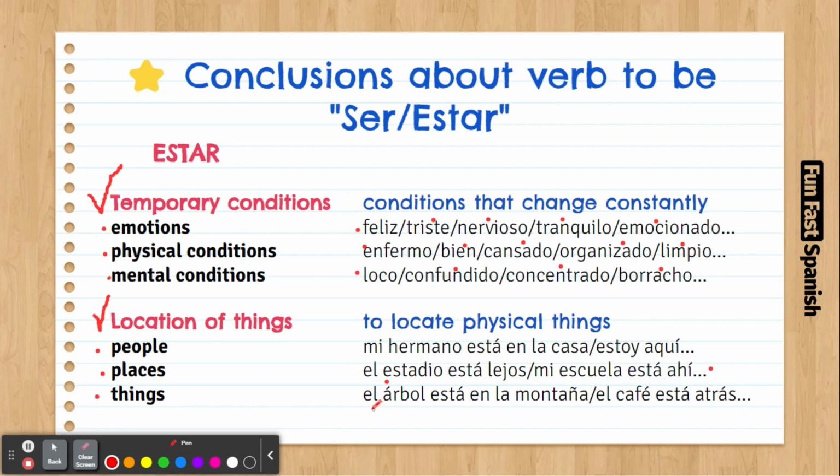El árbol está en la montaña. The tree is on the mountain. El café está atrás. The coffee is behind. So yeah, pretty much location of things, you use the verb estar. Unless it's an event, you use the verb ser.